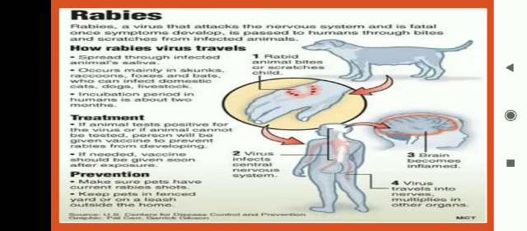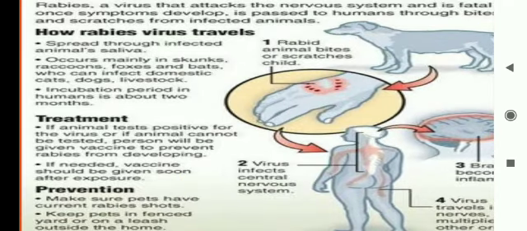In this slide I will give you an overview of what we have already done in all the slides so far. Okay, basically what is rabies? Rabies is a virus that attacks the nervous system and is fatal once its symptoms develop. It is passed to humans through bites and scratches from infected animals. Okay, this is the definition of rabies virus. How does rabies virus travel? It spreads through infected animal saliva. It occurs mainly in raccoons, foxes, bats, skunks, and can infect domestic cats, dogs, and livestock.